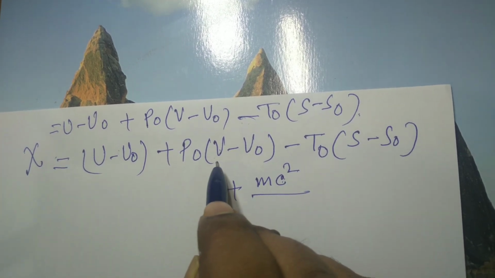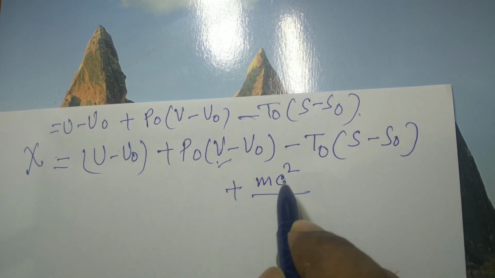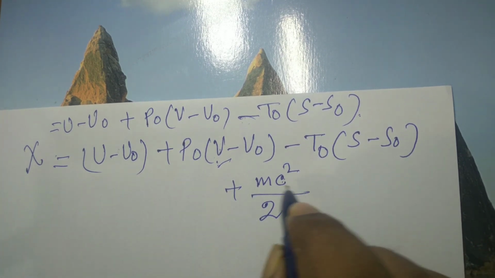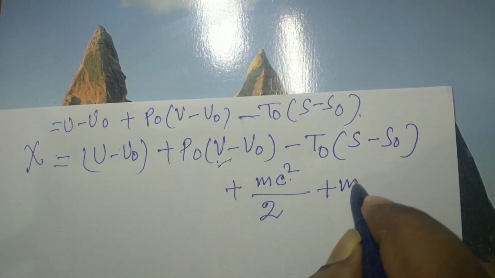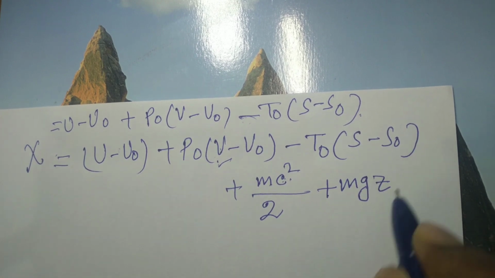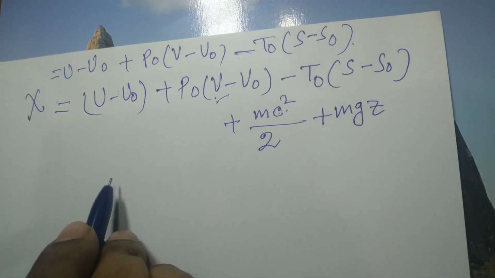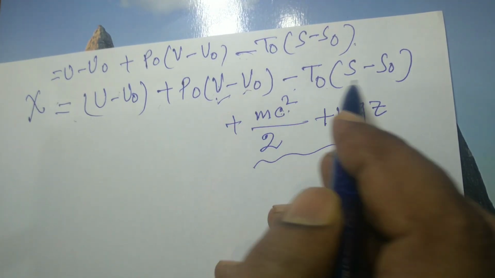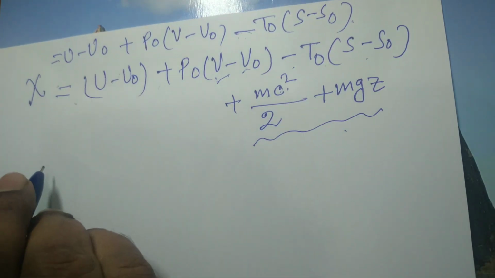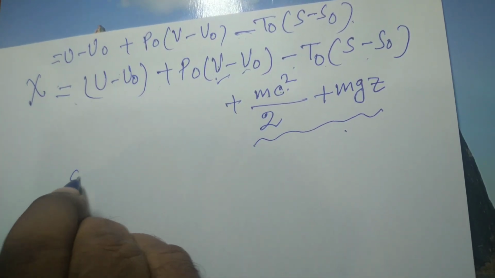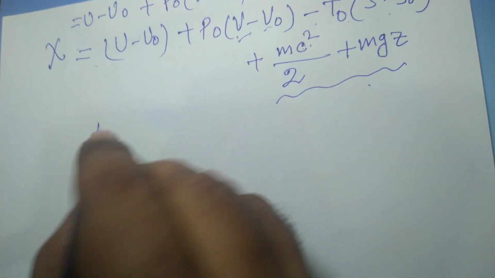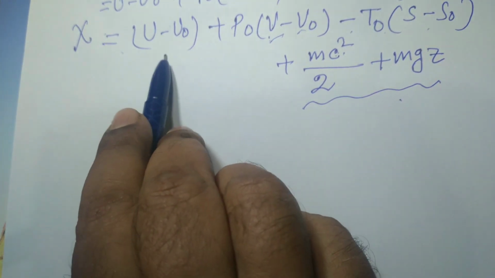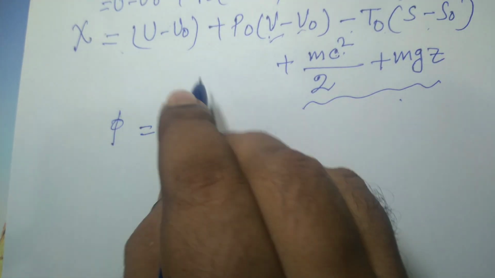Since we have used V already for volume, we take c for velocity, and the velocity of the dead state is always 0. So this will be mc squared by 2 plus mgz, where z is the elevation of the system. In most cases we neglect these two terms, so we can write this equation for a stationary system. If you write it on a unit mass basis, you can use the quantity called phi, the availability function. The earlier expression is for the total mass of the system.